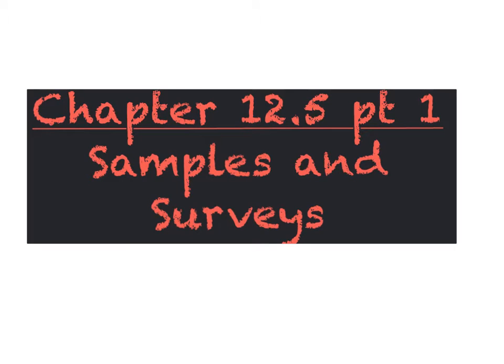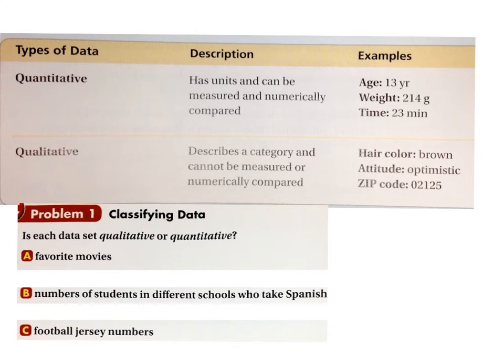Okay, so getting into chapter 12.5 is where we start talking about collecting data. And so we're going to talk about samples and surveys. There's two different types of data. One is called quantitative and one is called qualitative. If you have your foldable, you can fill this information out on one of your foldables.